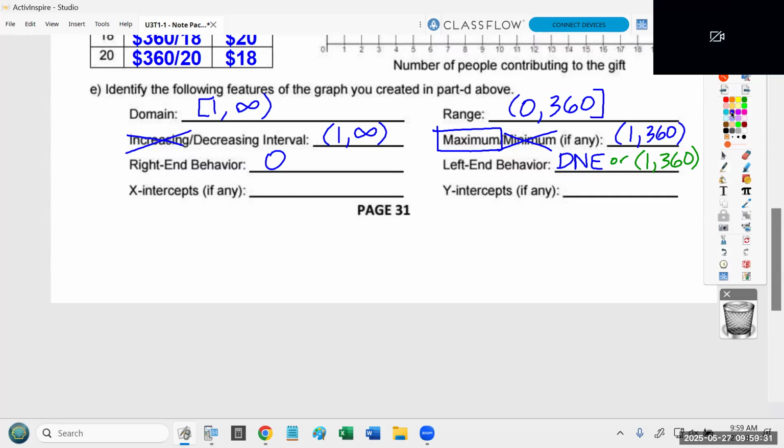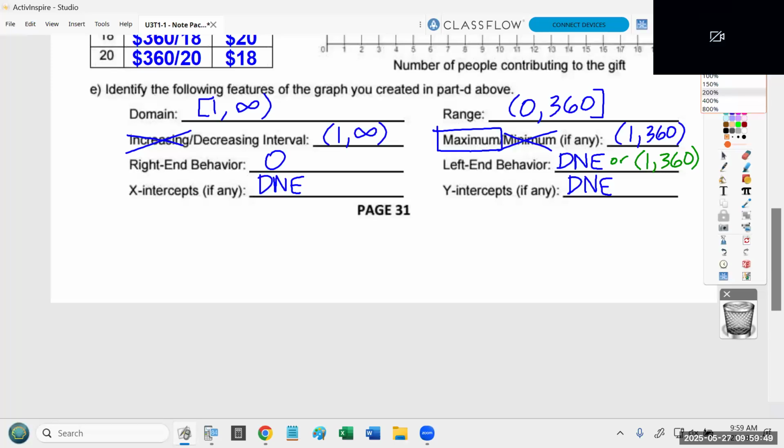Now, by nature of the function itself, it never touches either axis. You're always going to need somebody getting the gift, and you can't have anybody contributing nothing. Everybody has to pay something in order to pay for this gift.